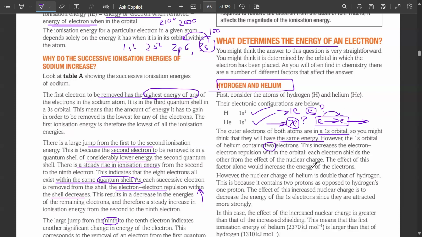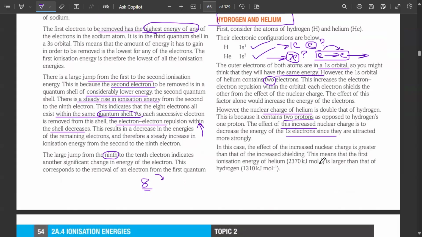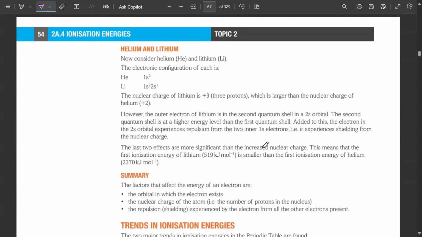Even though the nuclear charge of helium is double that of hydrogen, because it contains 2 protons as opposed to hydrogen's 1 proton, the effect of the increased nuclear charge is to decrease the energy of the 1s electrons since they are attracted more strongly. अब यहाँ पे जब shielding increase हो जाएगी, this means that the first ionization energy of helium is going to be 2370 kJ/mol larger than hydrogen because increased nuclear charge भी आपके पास है, increased number of protons as well.